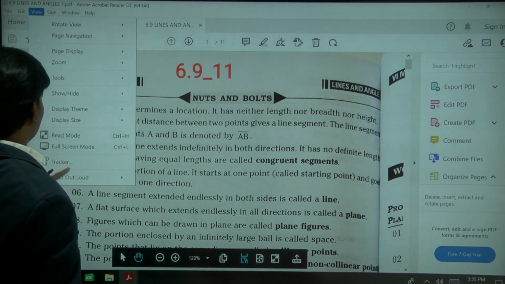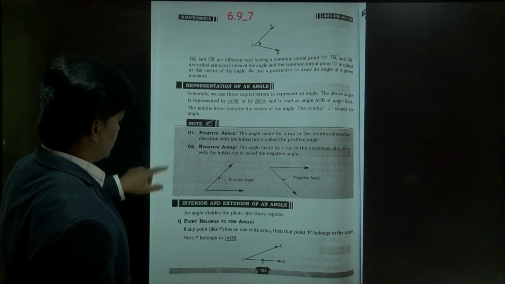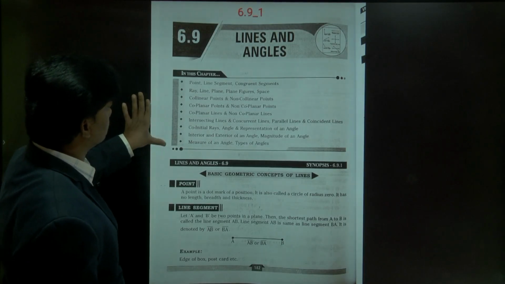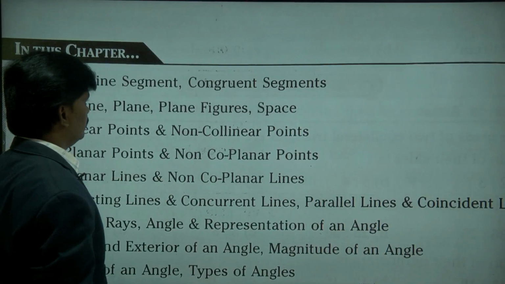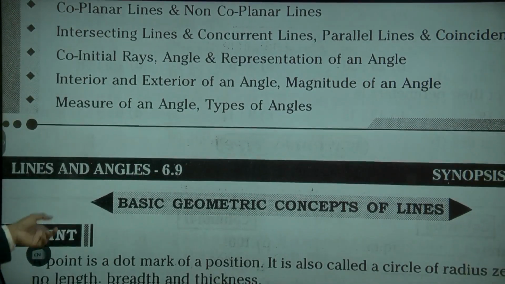Here are some definitions we did in the previous class. Please check. I'm going one by one once again. Let's recap.